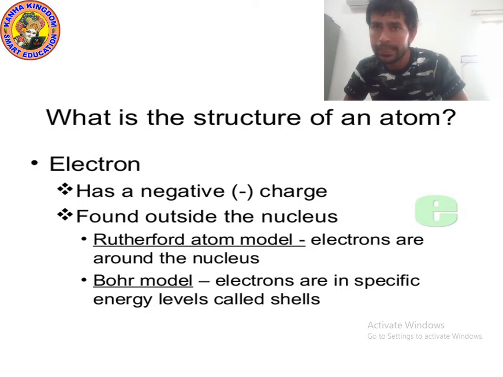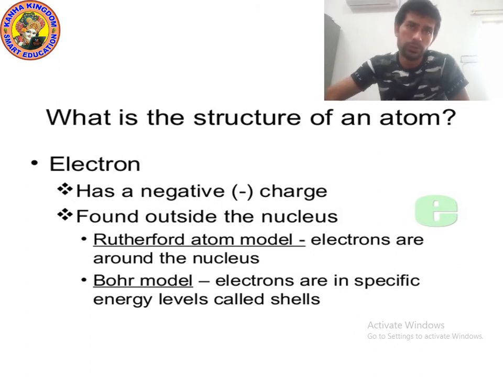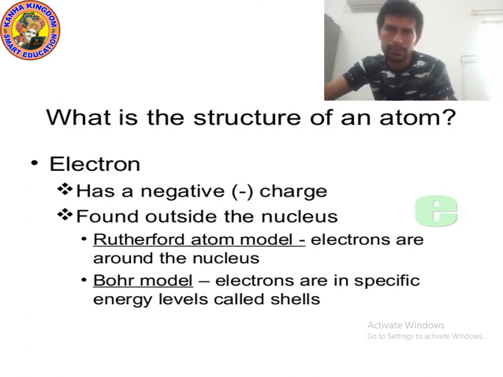So kids, later I will give you some more information about proton, electron and neutron. Don't worry. Remember, proton is a positive charge particle while electron is a negative charge particle, and neutron is a neutral particle because it has no charge. Proton and neutron are found inside the nucleus, while electron is found outside the nucleus. Now it's time to move on to the next slide.